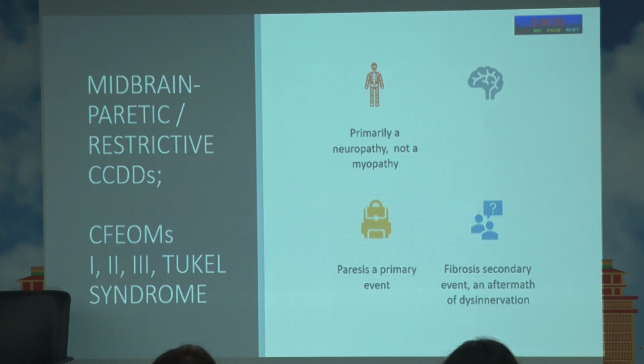So we talk about CFEOMs. These are, as I said, primarily fibrotic situations, restrictive strabismus, because there has been no innervation, so they have gone in for restriction. So the main thing is that there is paresis followed by restriction, but paresis remains the primary event.